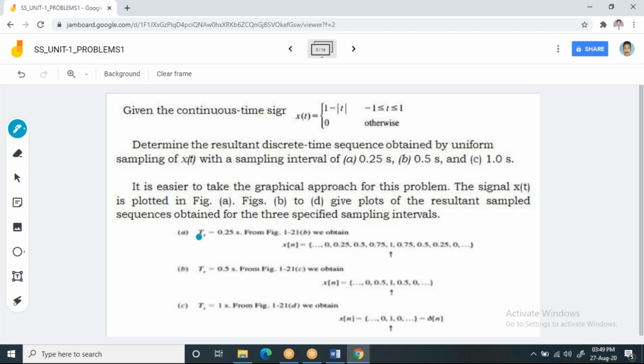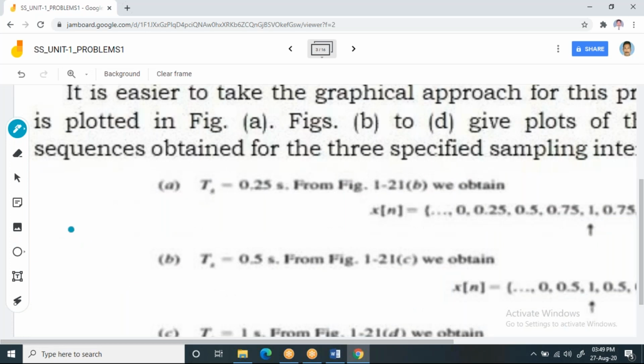What should be the relation between a continuous time signal and a discrete time signal? Here I am going to use a simple notation. Suppose I have a signal x of t, which is a continuous signal, and a discrete signal x of n. To get this discrete signal x of n from the continuous signal, x of n is nothing but x of n into Ts.